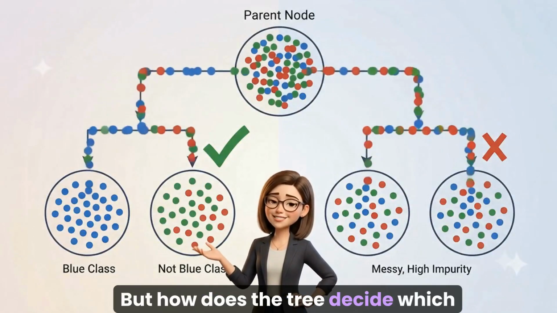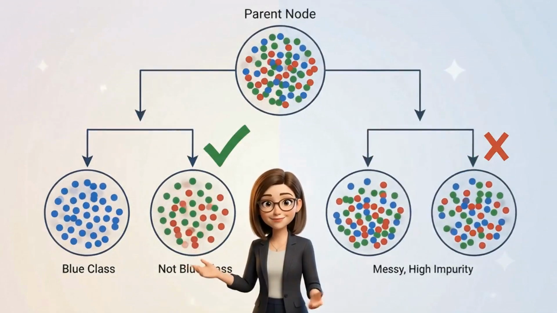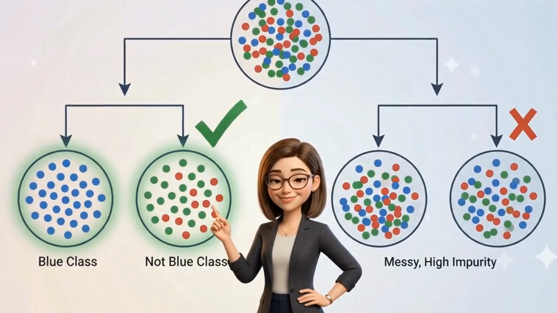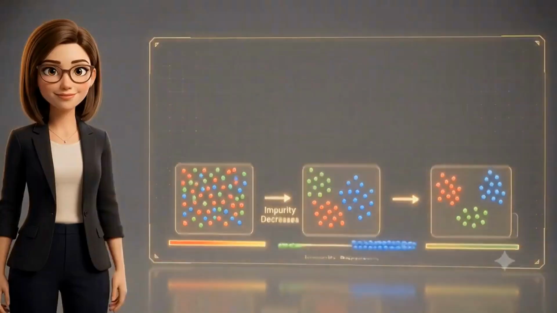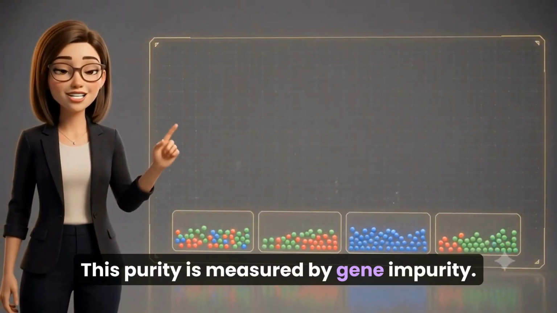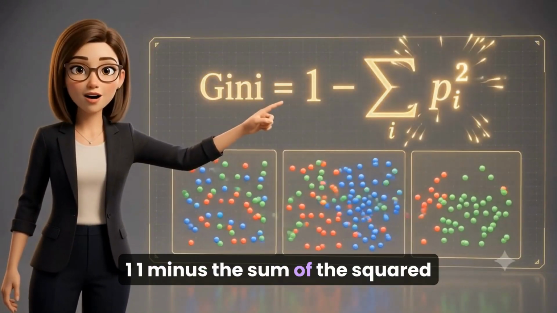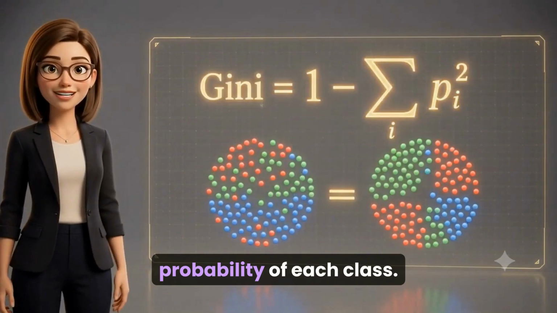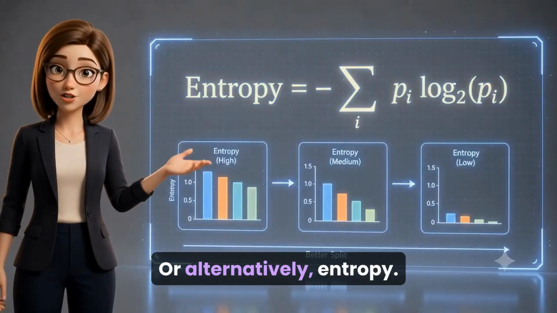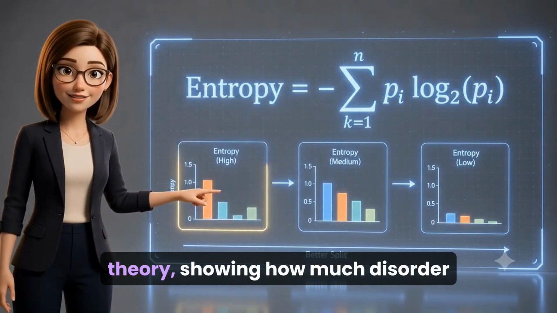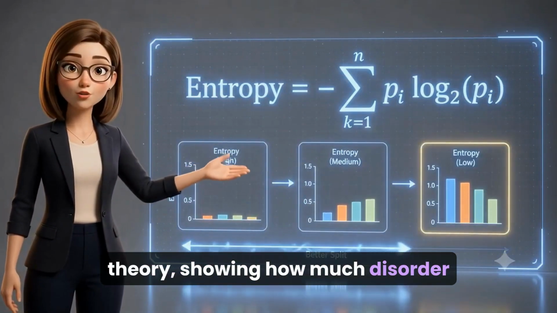But how does the tree decide which question is best? It measures how pure the resulting groups are. This purity is measured by Gini impurity, 1 minus the sum of the squared probability of each class, or alternatively, entropy, a measure borrowed from information theory, showing how much disorder remains.